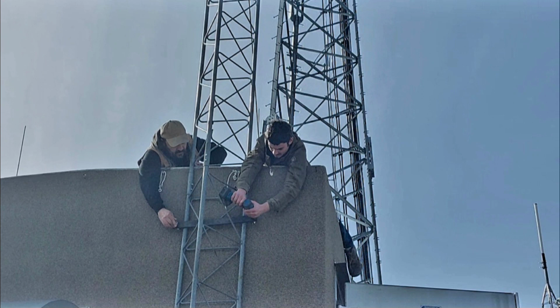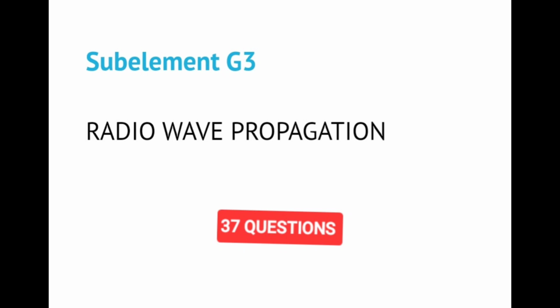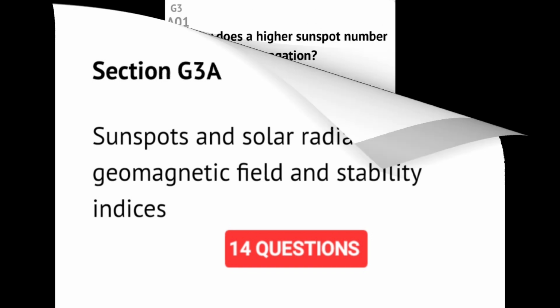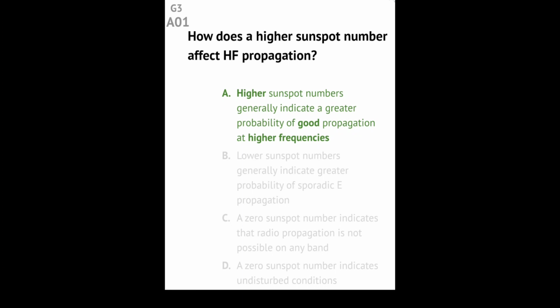This is Chapter 3. Sub-element G3 Radio Wave Propagation. Section G3A Sunspot and Solar Radiation, Geomagnetic Field and Stability Indices. Question G3A01. How does a higher sunspot number affect HF propagation? Answer. Higher sunspot numbers generally indicate a greater probability of good propagation at higher frequencies.